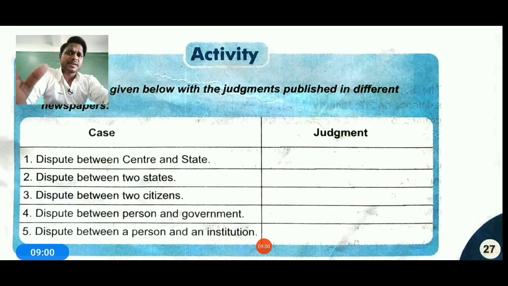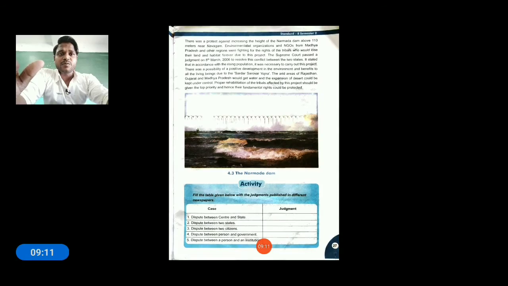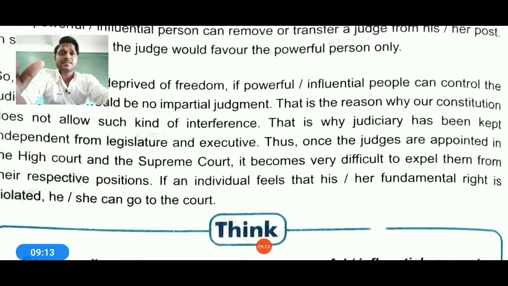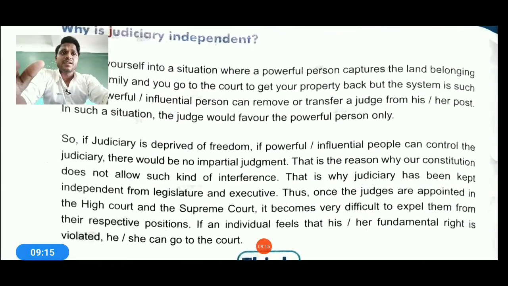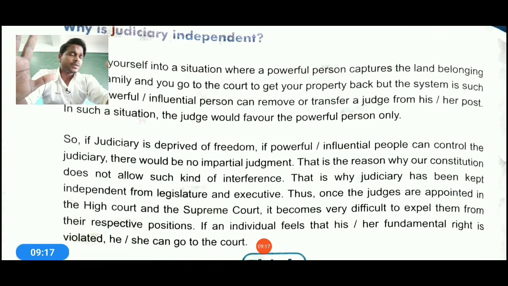Now what kind of judgment can be there? See, how the cases can be there. Cases can be between states, between two citizens, between two persons of the government also, and dispute between the persons and the institution also. So this is how we can say these kinds of cases were studied. And if we go further, we'll find that after solving the Narmada case, one question is arising